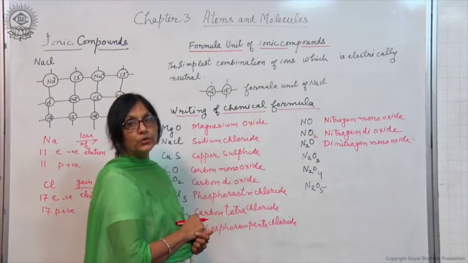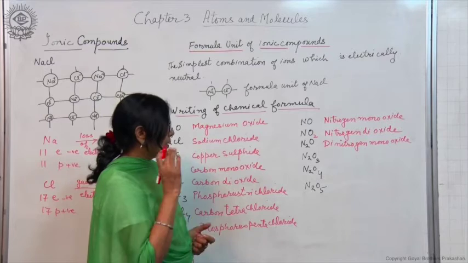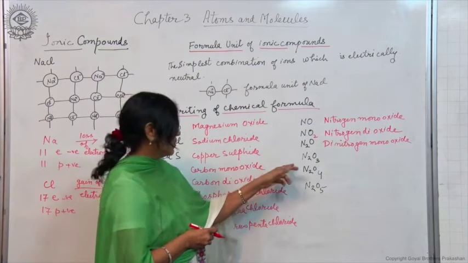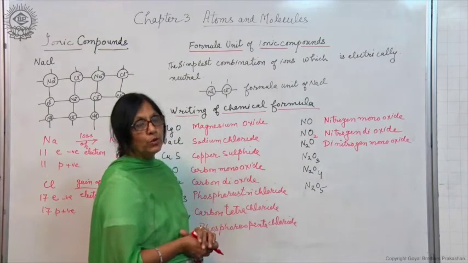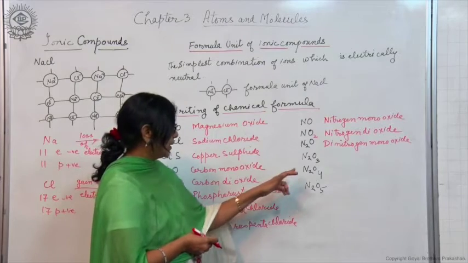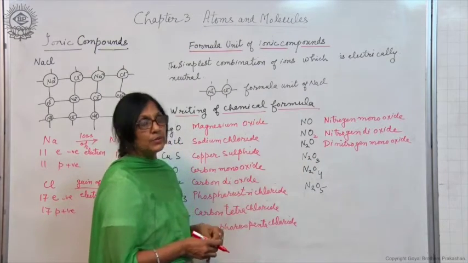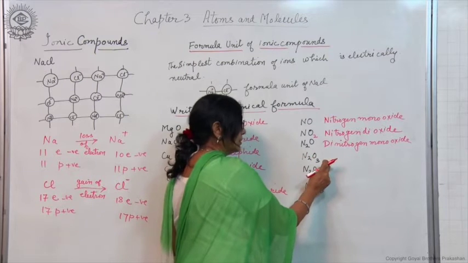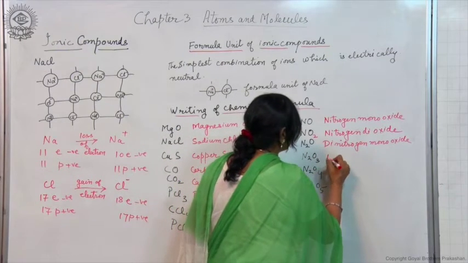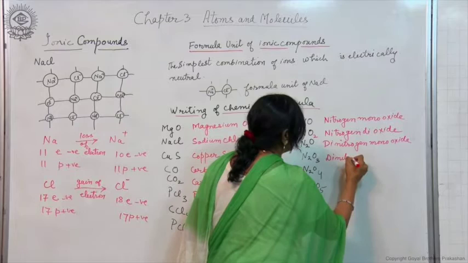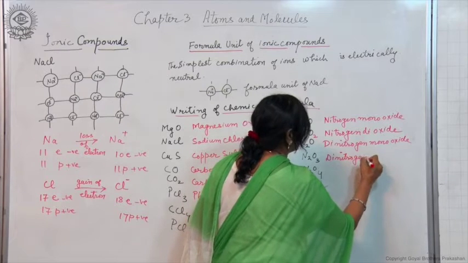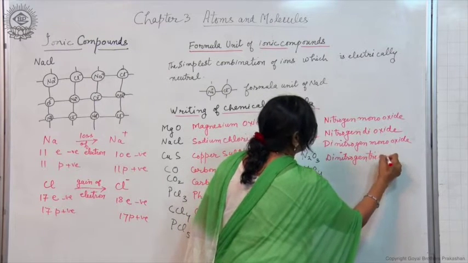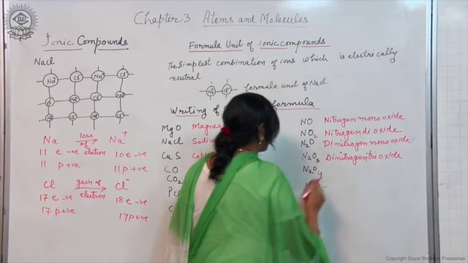Here it is N2O3. So think over it now. How will you write the formula of N2O3? 2 nitrogen atoms and 3 oxygen atoms. So it is written as dinitrogen trioxide.